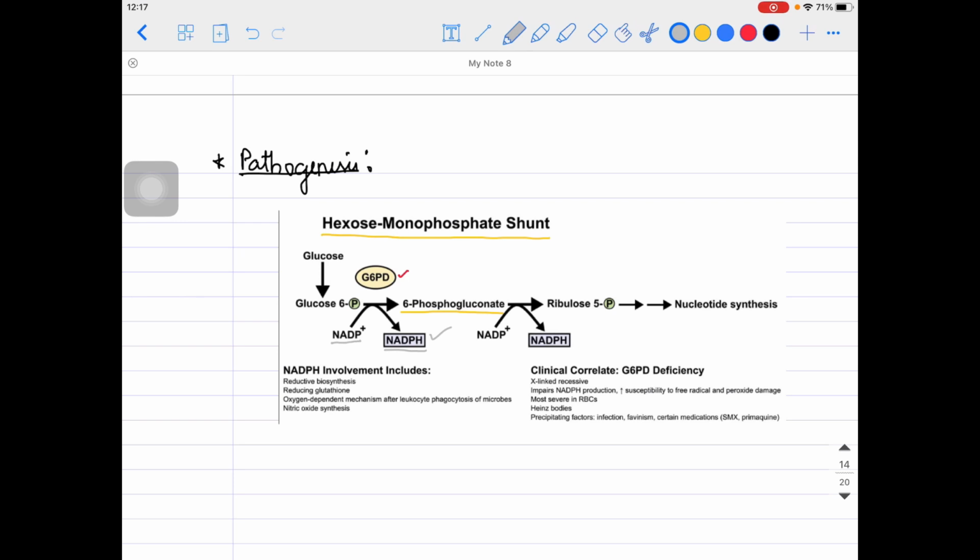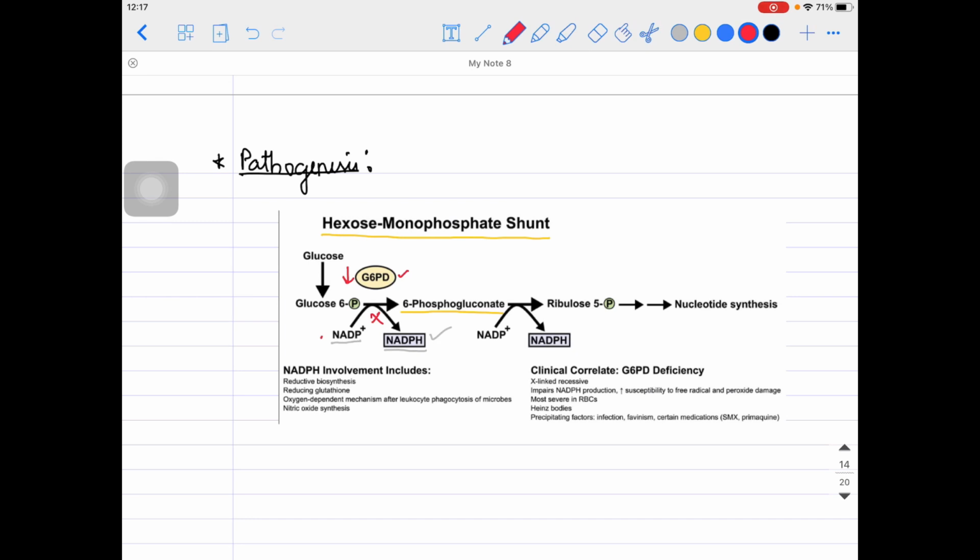If, due to any reason, G6PD deficiency is happening in a patient, then glucose 6 phosphate will not be converted into 6 phosphogluconate, and NADP plus will not be able to convert into NADPH, which means this protective mechanism will be hampered. So NADPH will not be there for your RBCs to protect against the oxidative stressors. We'll talk shortly about what these oxidative stressors are.